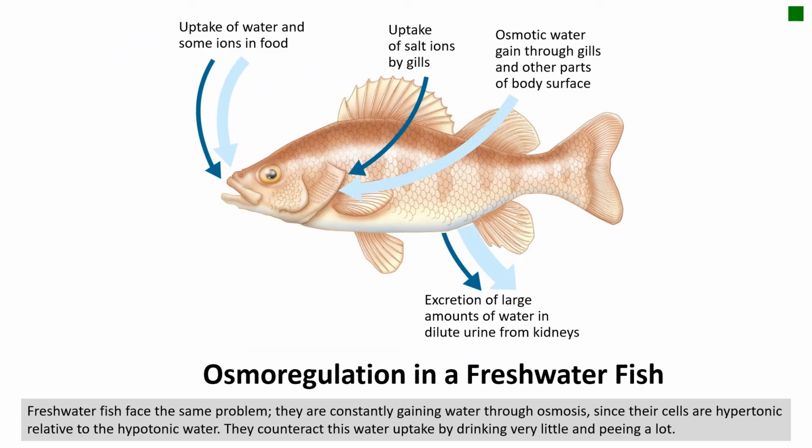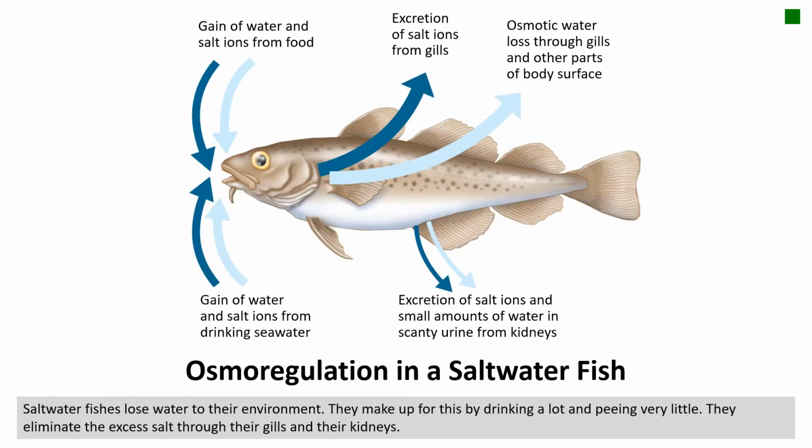Freshwater fish face the same problem. They're constantly gaining water through osmosis since their cells are hypertonic relative to the hypotonic water. They counteract this water uptake by drinking very little and peeing a lot. In contrast, saltwater fishes lose water to their environment. They make up for this by drinking a lot and peeing very little. They eliminate the excess salt through their gills and their kidneys.